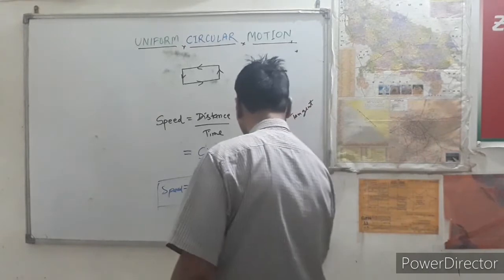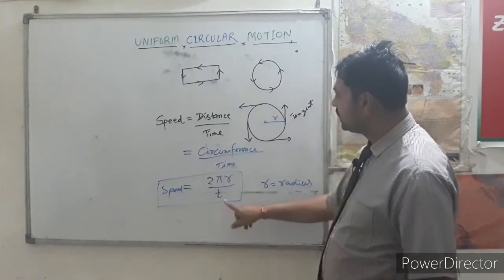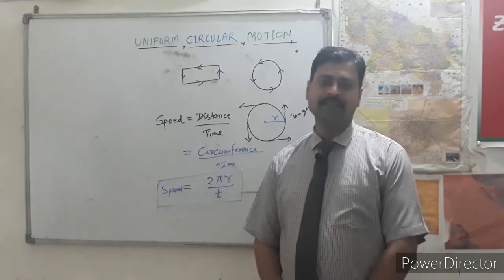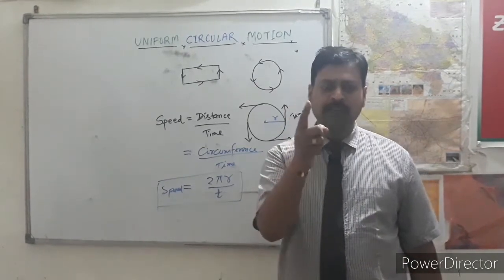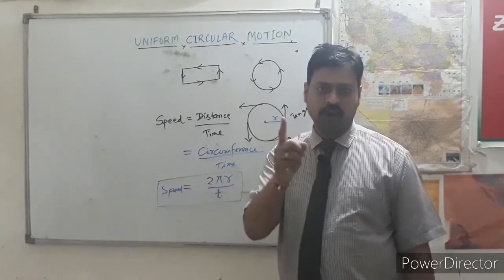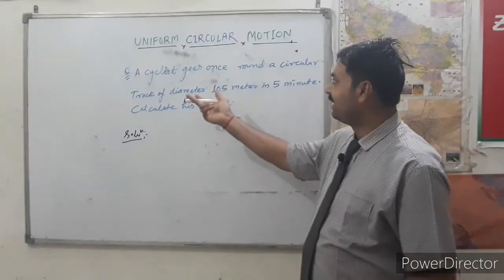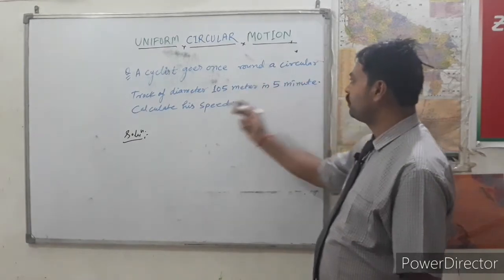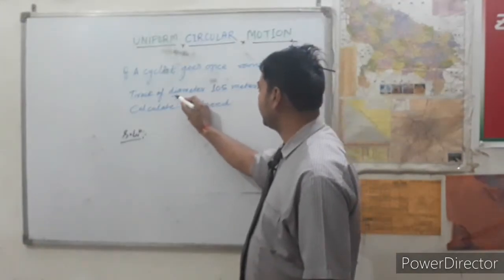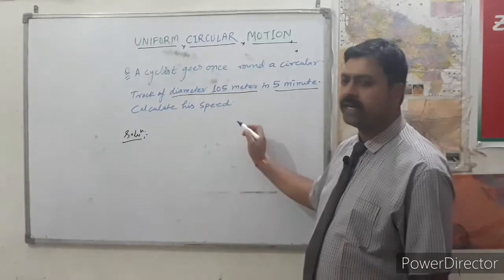Here r is the radius of the circle, t is time, and 2 and pi are constants. So my dear students, please concentrate, and we will take one numerical question based on this formula. The question is: a cyclist goes once round a circular track of diameter 105 meter in 5 minutes. Calculate his speed. This is the diameter, and this is the time.